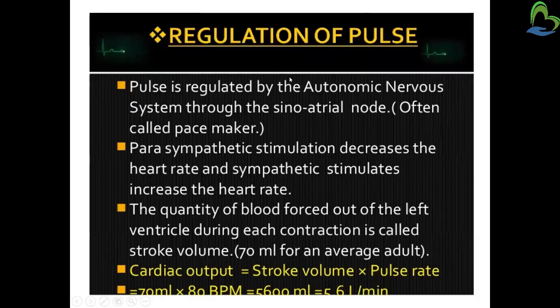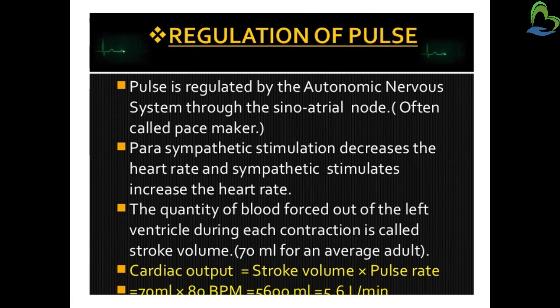Now, how is the pulse regulated? Pulse is regulated by the autonomic nervous system, that is ANS, and through the sinoatrial node. This is a node that is present in the heart. It is also known as the pacemaker.